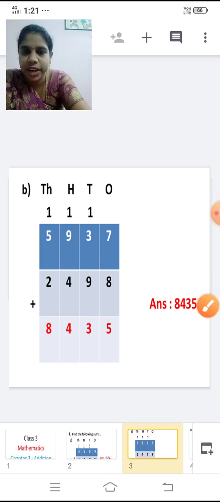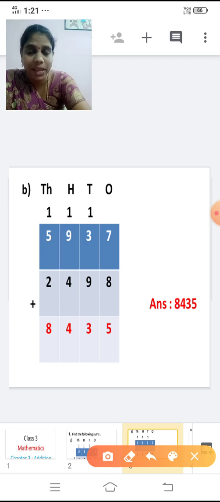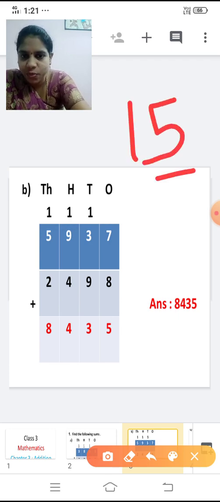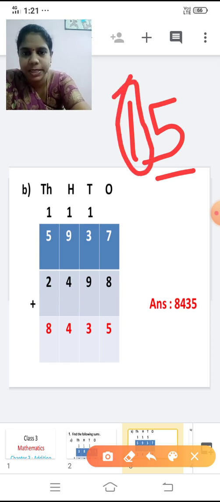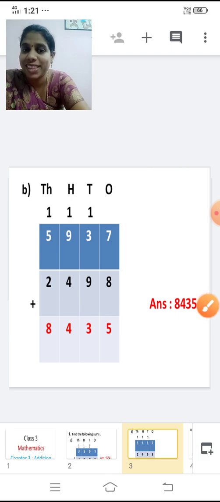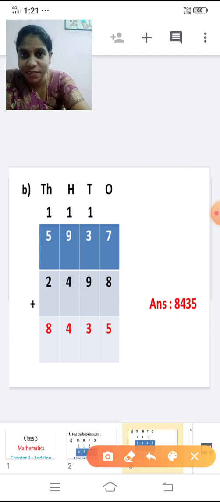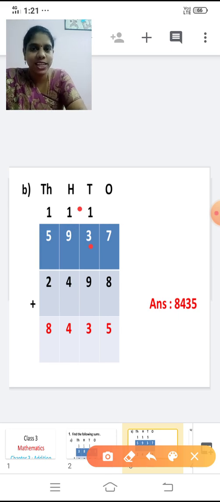Right. So next what I have to do? First I have added the ones place. 7 plus 8 is 15. So write 5 in the ones place and carry this 1 over to the tens place. Now what we have to do? Now add the tens place. Now shall we add the tens place? Yes. 1 plus 3. Add 1 and 3 and tell me the answer now.